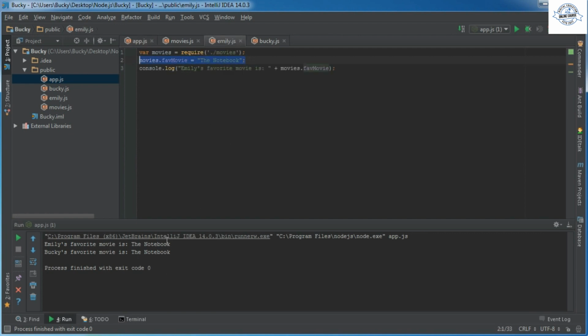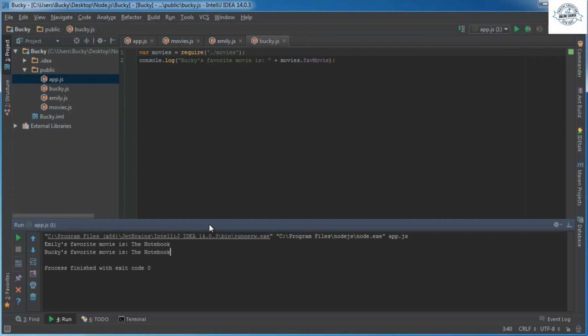As we can see, obviously nothing revolutionary or new there. Bucky's favorite movie is The Notebook. What the heck? Wait a minute. I'm looking at this code and yeah, I clearly did not set my favorite movie to The Notebook. What the heck is going on? There must be a bug with Node.js. Well, this is what I want to explain in this tutorial.